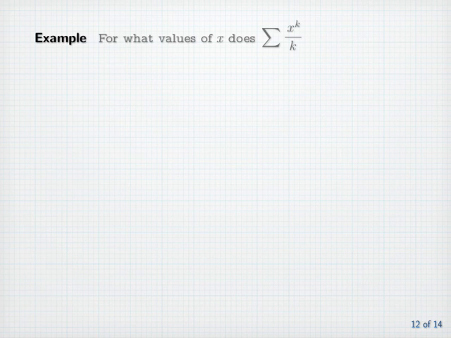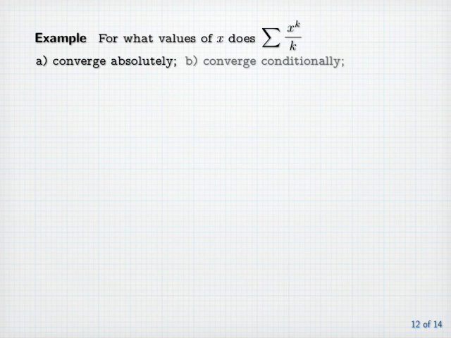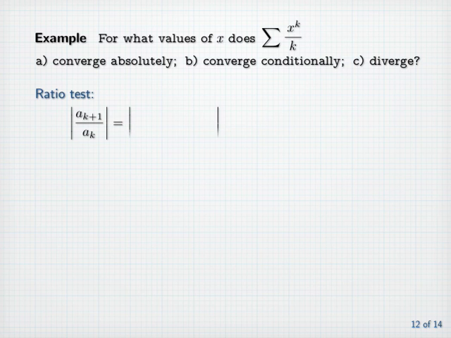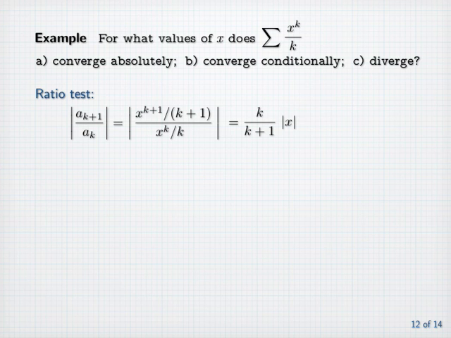Example. For what values of x does the sum of x to the k divided by k, a, converge absolutely, b, converge conditionally, and c, diverge? We'll use the ratio test. Here, the absolute value of the k plus first term divided by the kth term is equal to the absolute value of x to the k plus 1 over k plus 1 divided by x to the k over k. That's equal to k over k plus 1 times the absolute value of x to the first power.